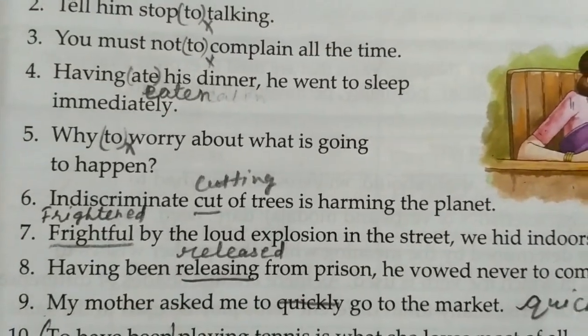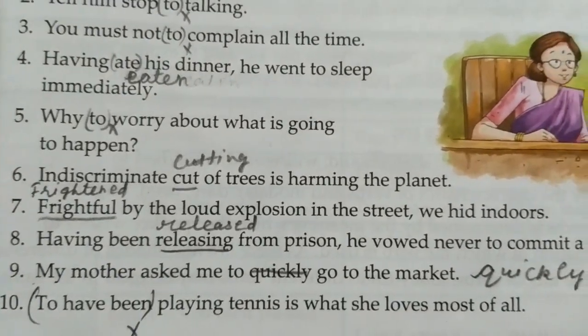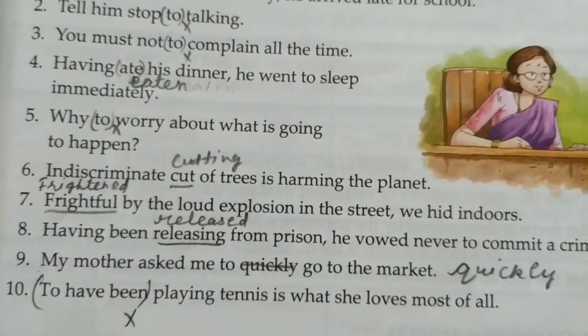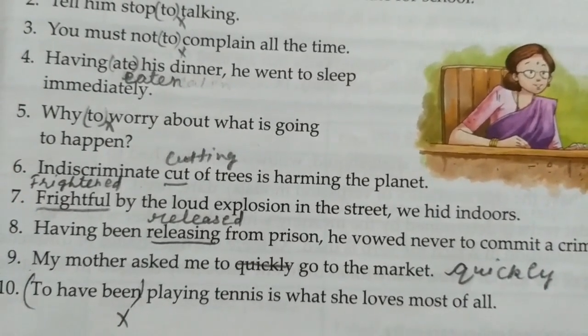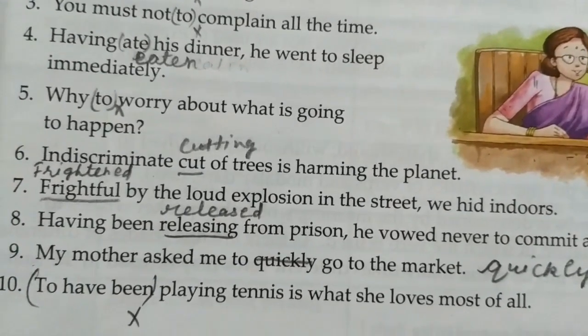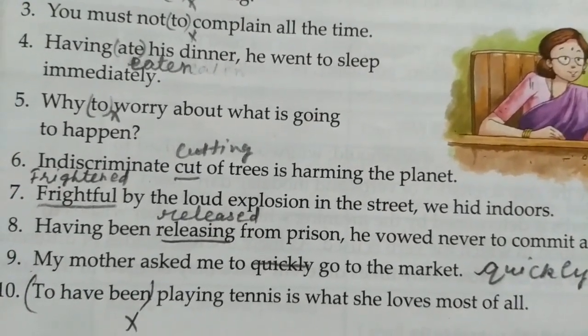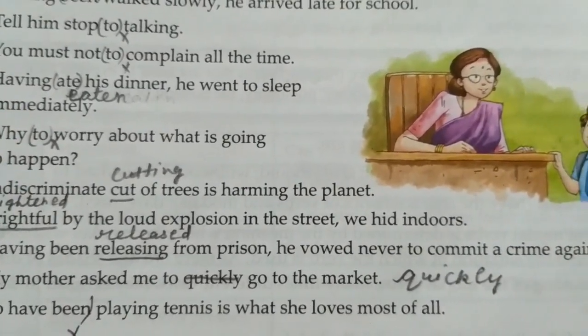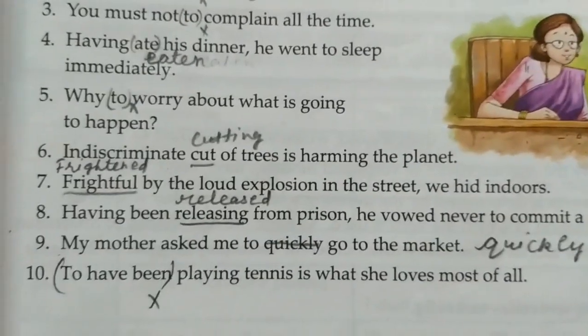Indiscriminate cutting of trees is harming the planet. Frightened by the loud explosion in the street, we hid indoors. Having been released from prison by the authority. Here you can check again, it is in passive form, so that's why having been is used. He vowed never to commit crime again.